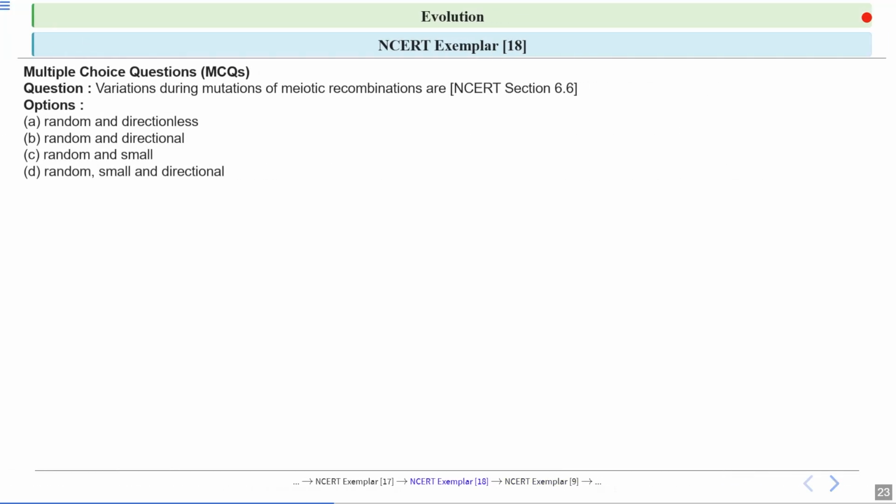Next one. Variations during mutations or meiotic recombinations are. Options: A, random and directionless. B, random and directional. Option C, random and small. Option D, random, small, and directional. What is the correct answer?